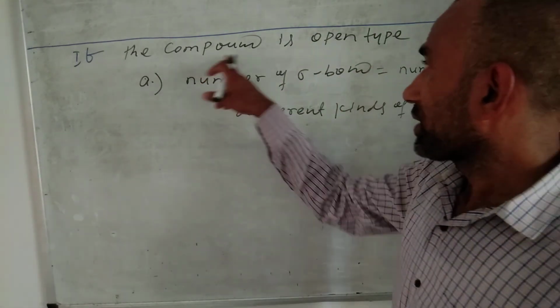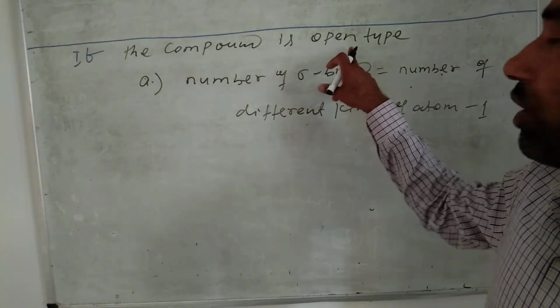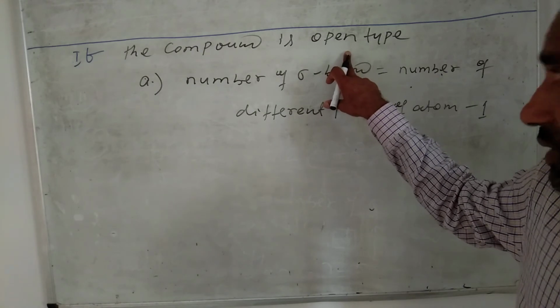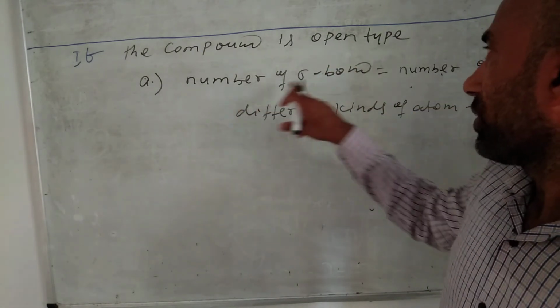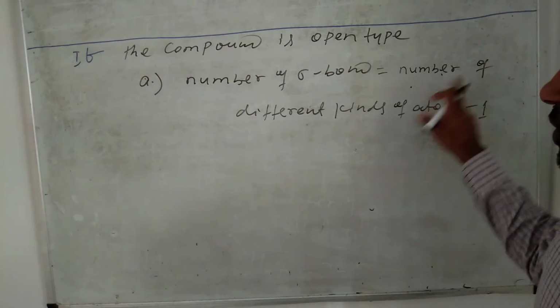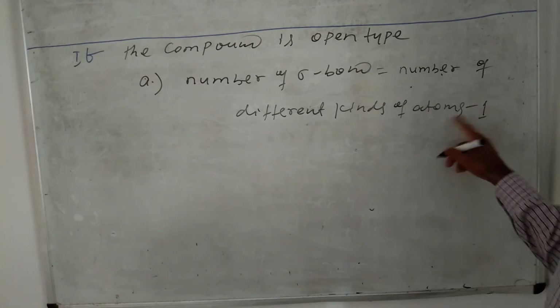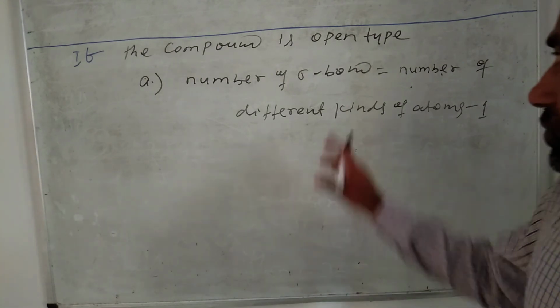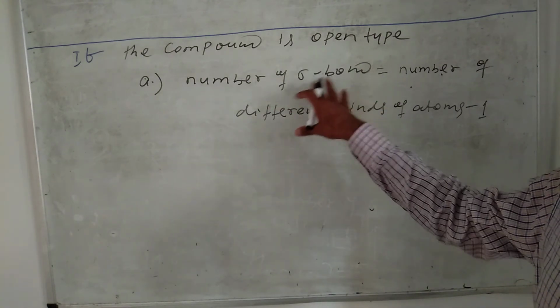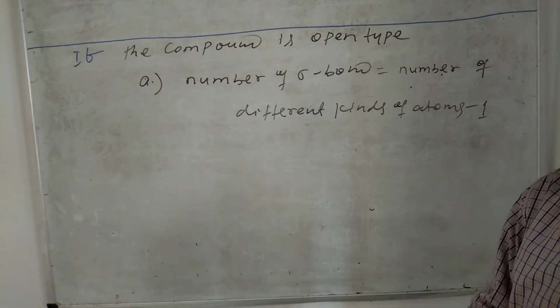See here, if the compound has an open-like structure, then the number of sigma bonds is equal to the number of atoms minus 1. So this formula is used for calculating the number of sigma bonds, and for the